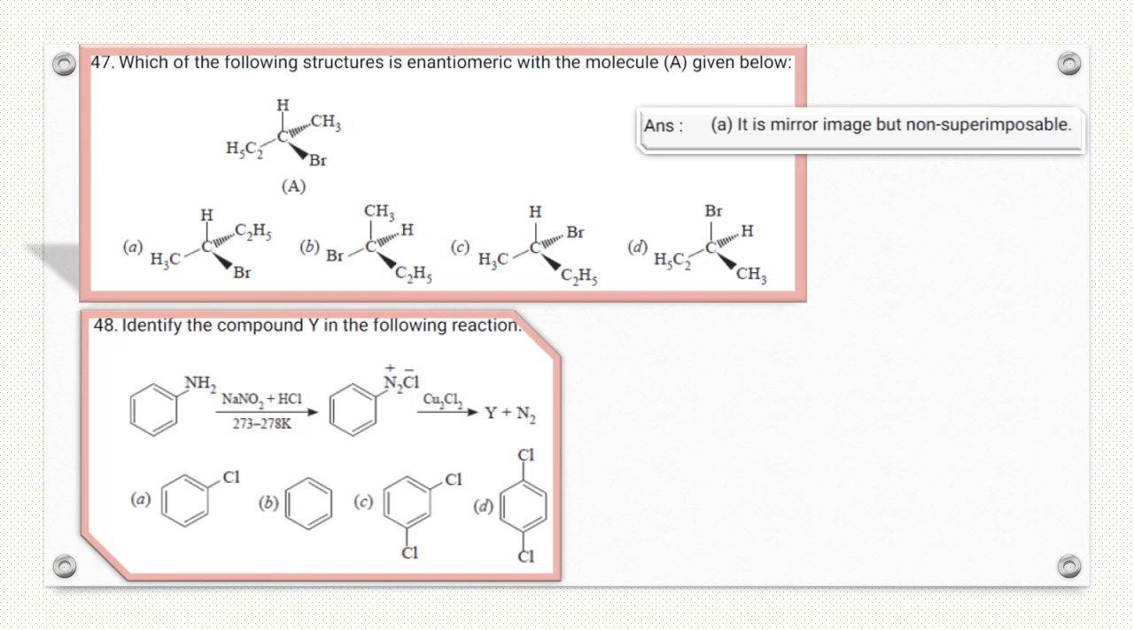Question number 48. Aniline reacts with nitrous acid to form diazonium salt, benzene diazonium salt, which reacts with cuprous chloride to form chlorobenzene. So answer A, that is Sandmeyer reaction. This is the example of Sandmeyer reaction.